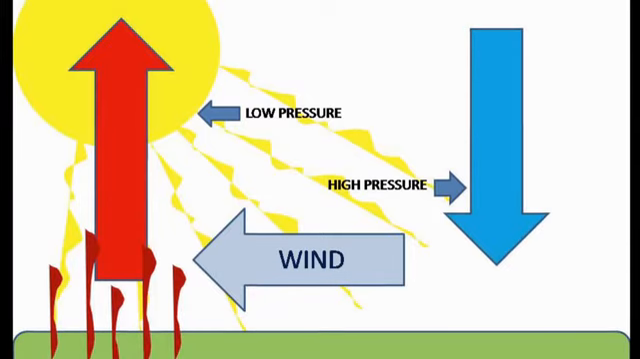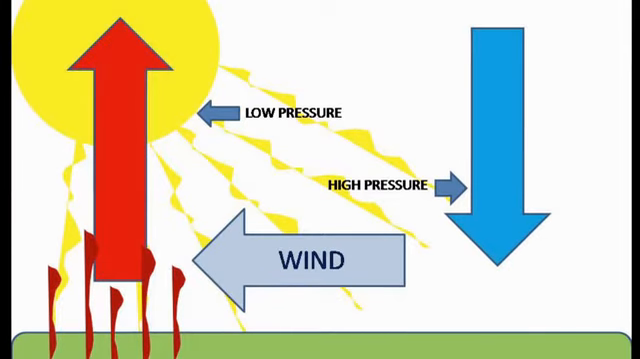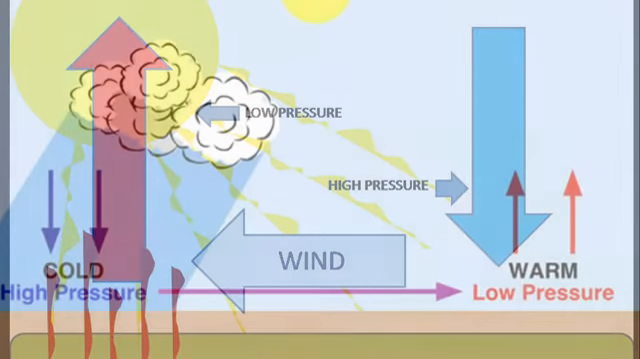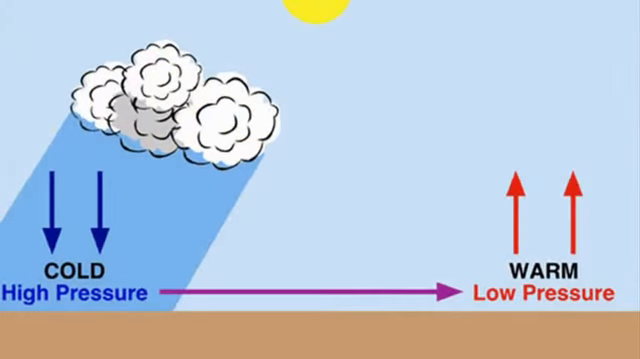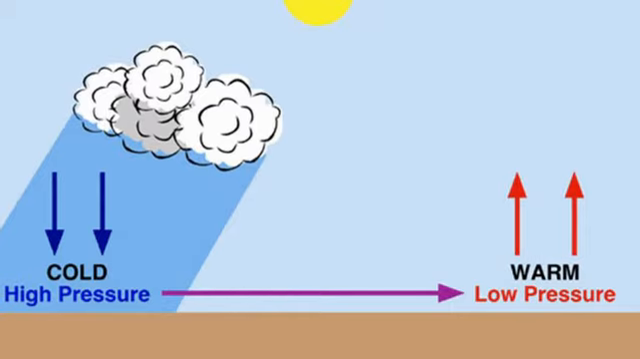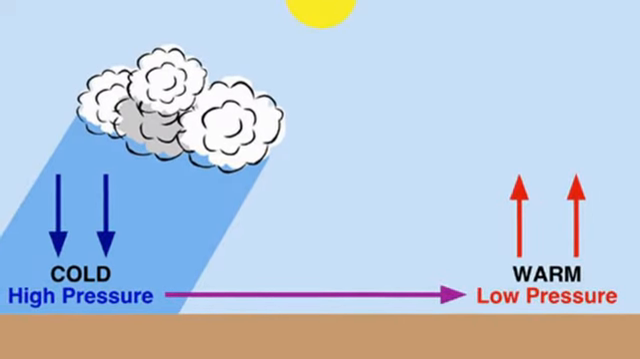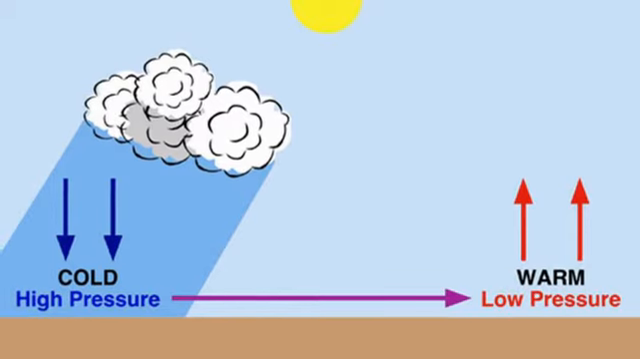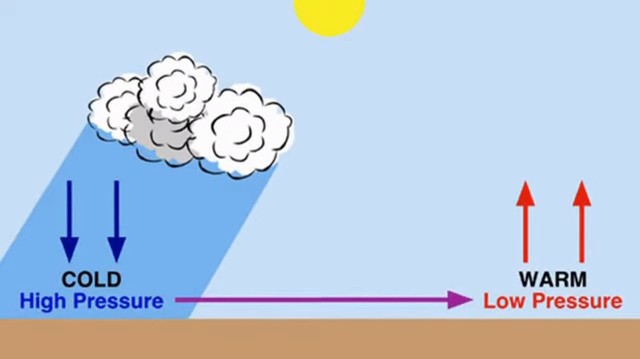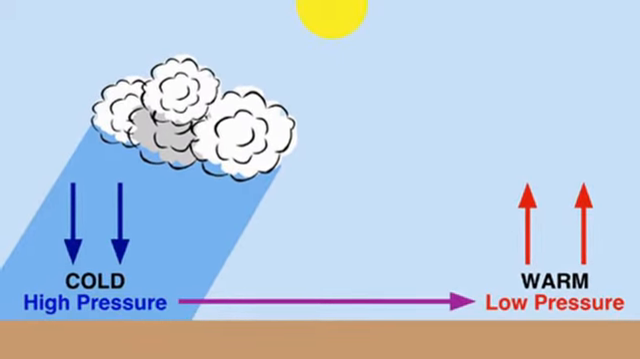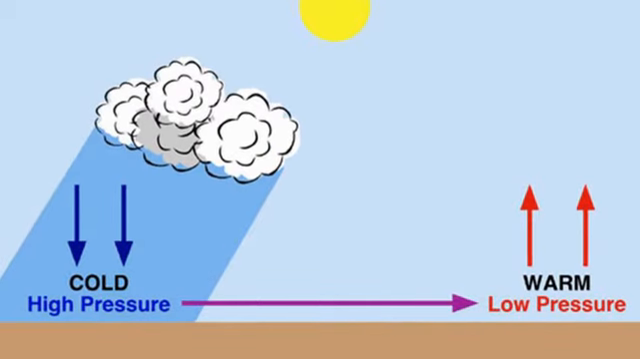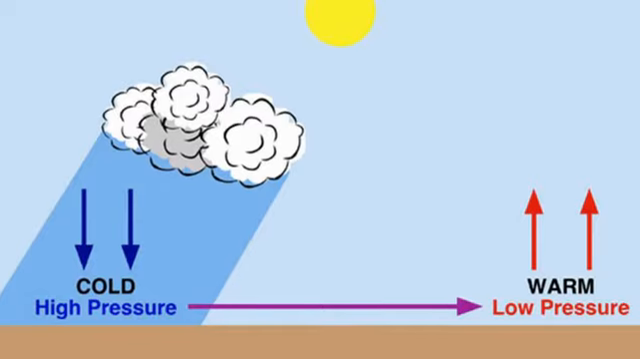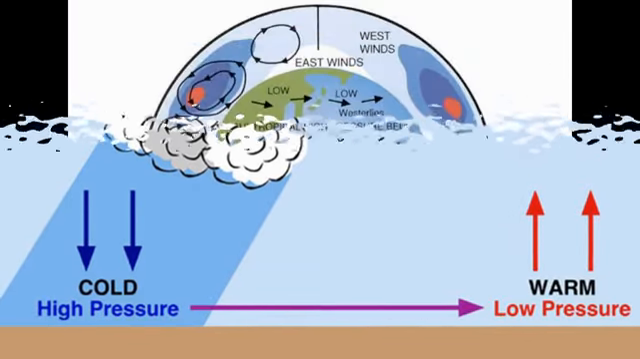In this diagram, all of these red squiggly lines represent the heat coming from the ground. Okay. Now this is also showing the same thing. All the warm air from the low pressure rises, and all the cold air from the high pressure sinks because it's blocking the sunlight with clouds.